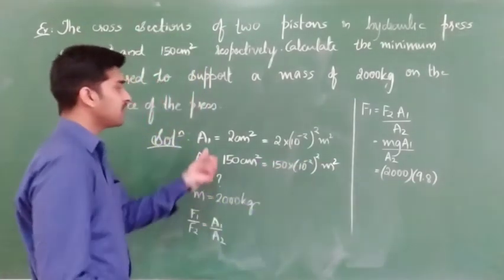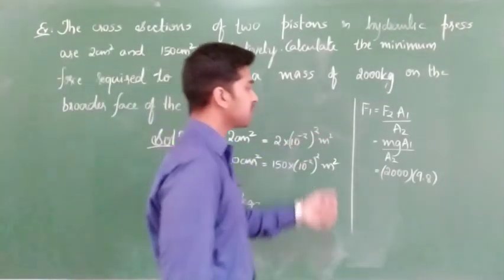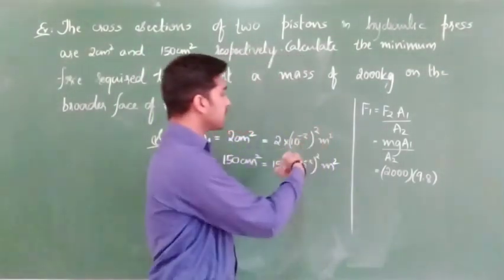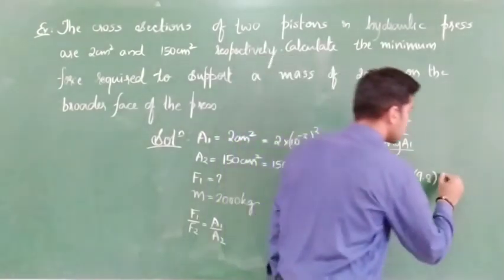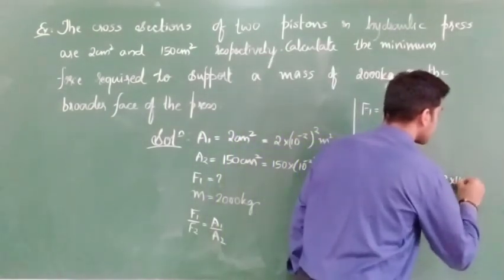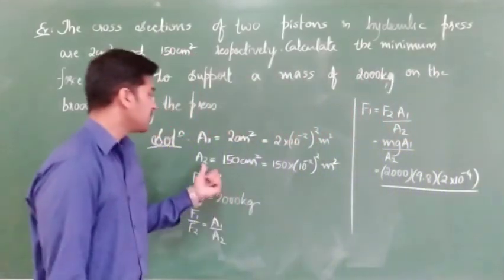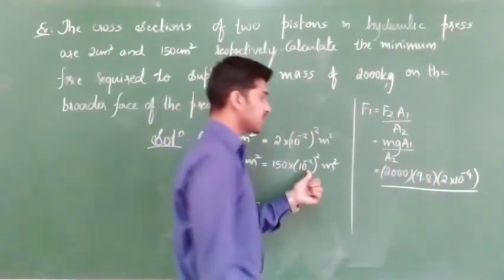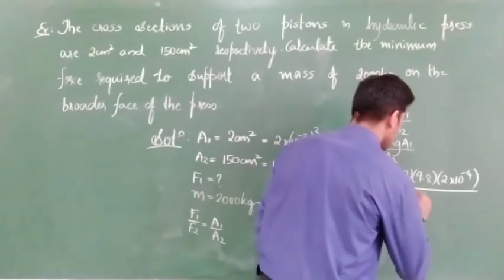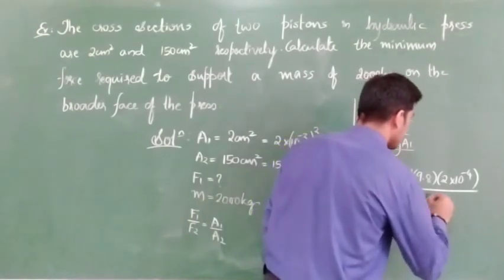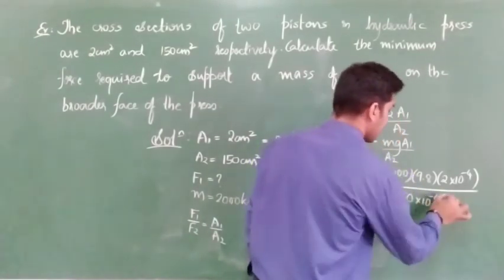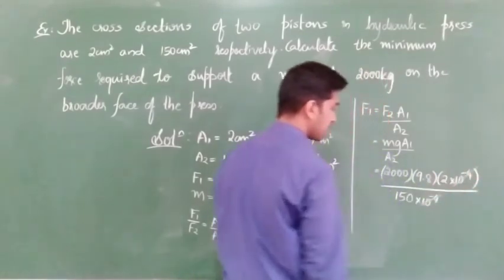Next, A1 value 2 into 10 to the power of minus 4, minus 2 whole square means minus 4. Correct? Whole divided by A2 value, 150 into 10 to the power of minus 4. Clear? 10 to the power of minus 4 and 10 to the power of minus 4 cancel here.